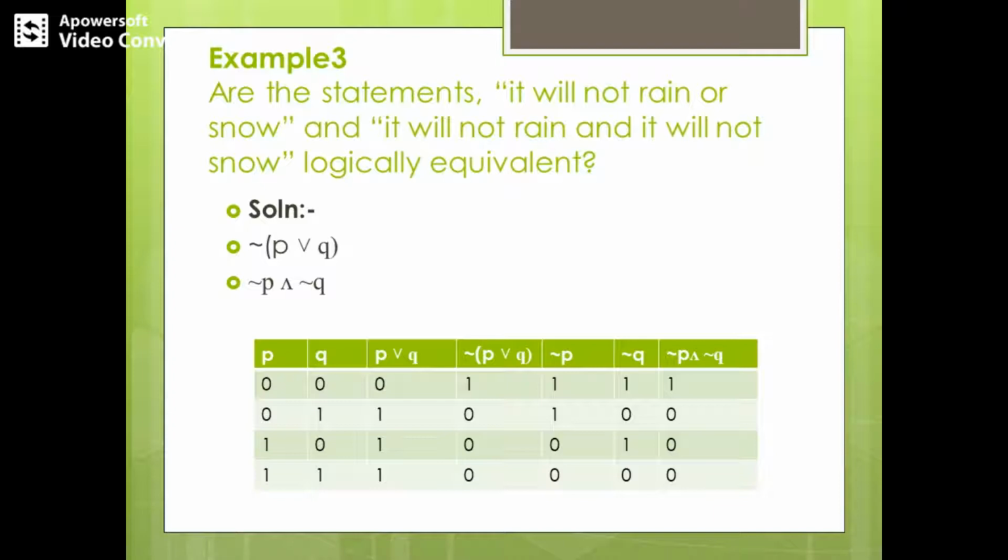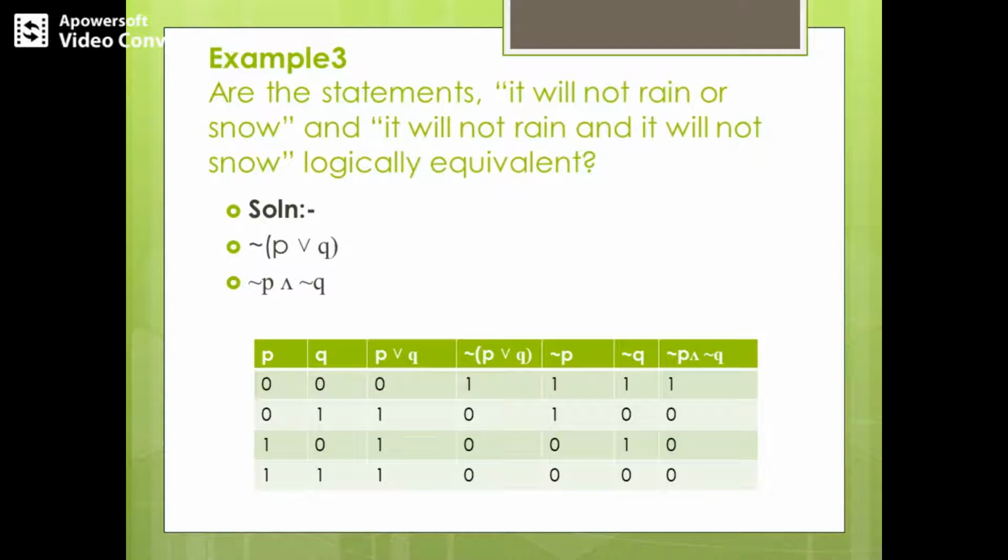Coming to the next statement, it will not rain and it will not snow. How could we write this in symbols? As I've already said, proposition P is it will rain and proposition Q is it will snow. So how do we write the second statement? It is negation P and, with the conjunction symbol, you know the conjunction symbol, right, and negation Q.